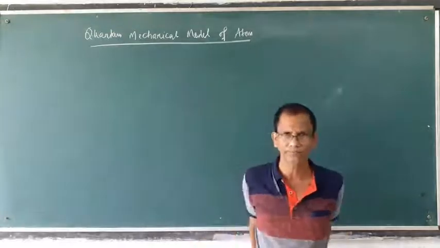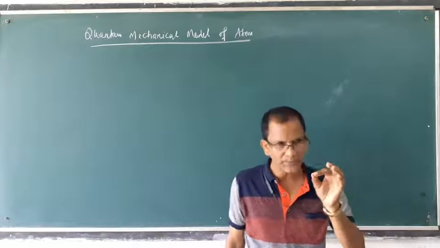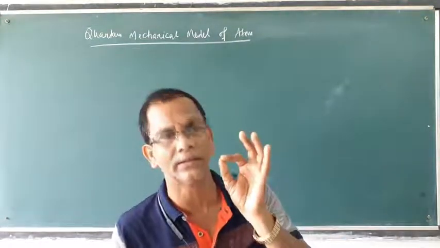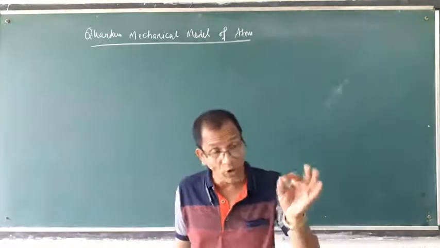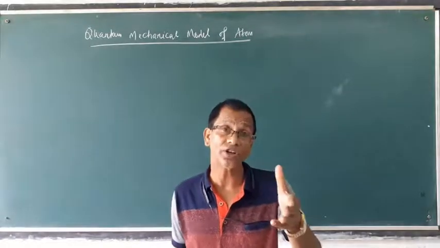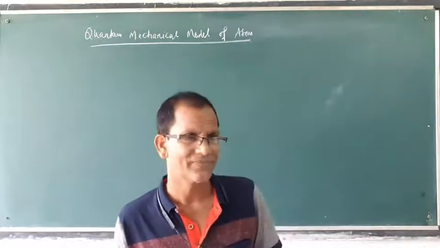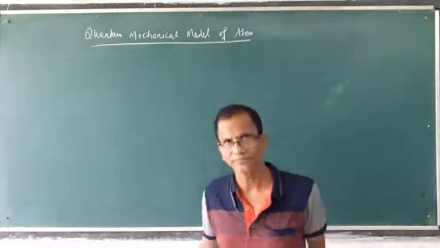All behavior. But classical mechanics could not explain the nature of subatomic particles like electron, proton and neutrons, and it could not explain the Heisenberg uncertainty principle and the dual nature of matter.